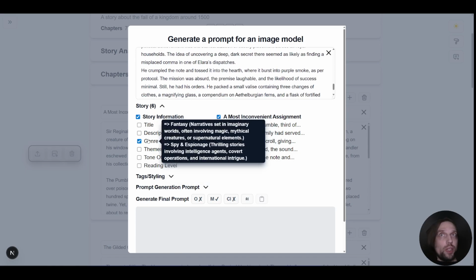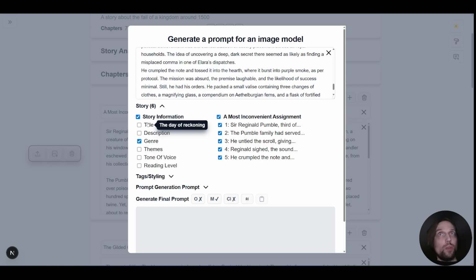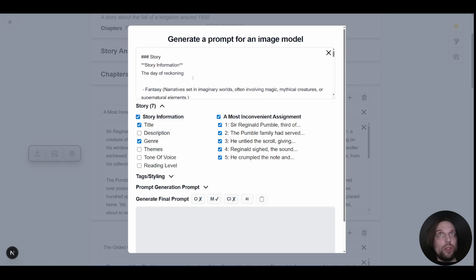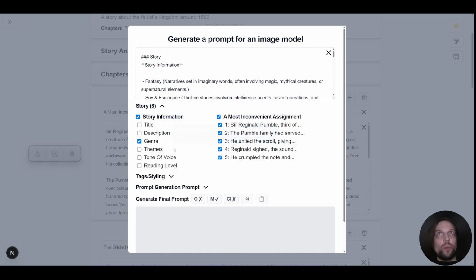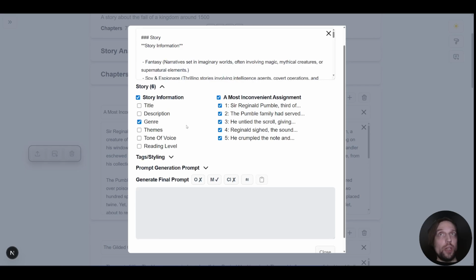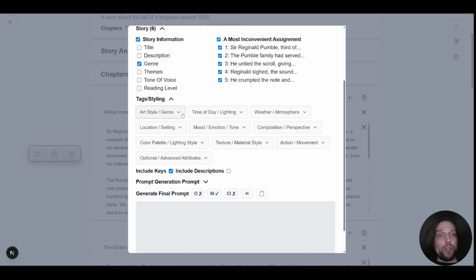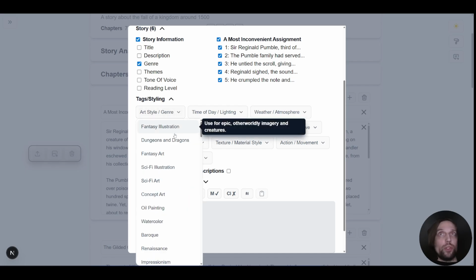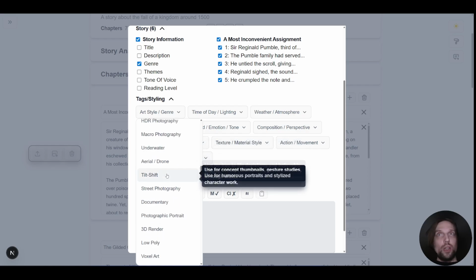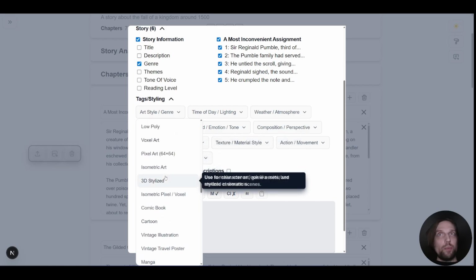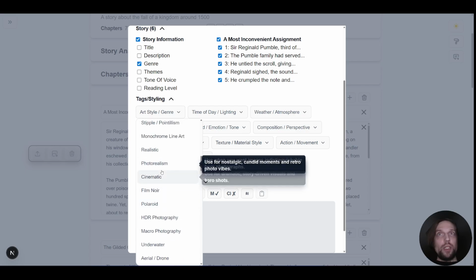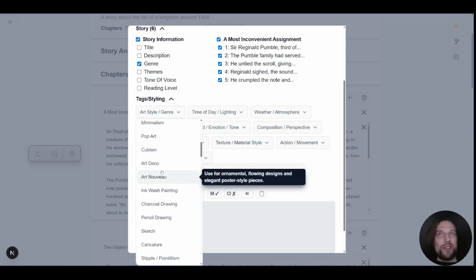It's also pre-selecting the genre, but you can decide, well, actually I do want the title to be included, which would then be, who would have thought, included, right? So we can decide what should be part of it and what shouldn't. And we can also further customize the style. Previously, this was mostly just the art style. Now you can, of course, select the art style, and there are still way more options than is good for the beginning, but it does help to give an understanding and something to play around with.